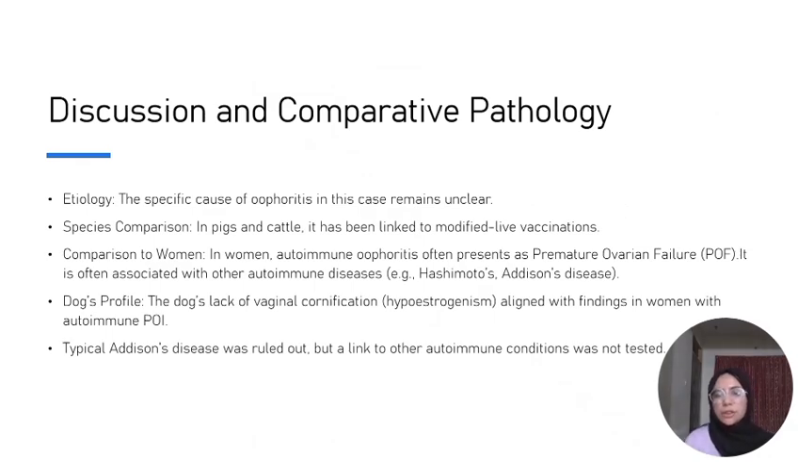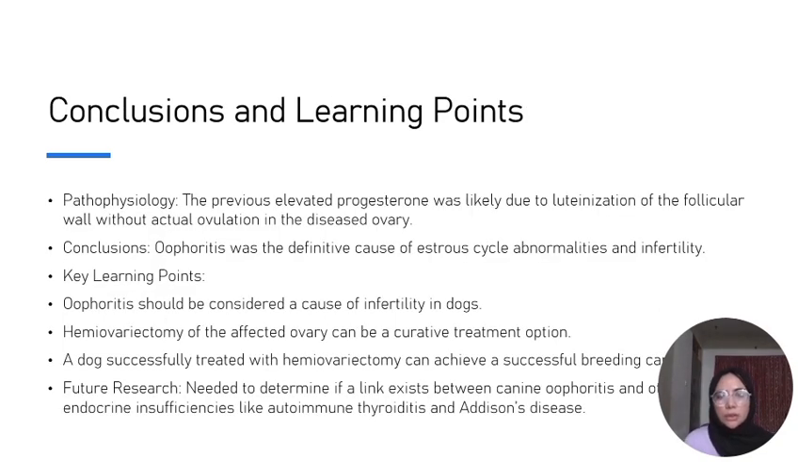In the comparative pathology and discussion, the etiology of the granulomatous oophoritis in this case remains unclear. In species comparison, in pigs and cattle it can be due to live vaccines. In human women, it can be due to autoimmune diseases such as Hashimoto's or Addison's disease. This specific dog's profile lacks vaginal cornification and shows hypoestrogenism, findings that resemble women's autoimmune oophoritis. However, typical Addison disease was ruled out, but there can be a link to other autoimmune conditions. It was not tested.